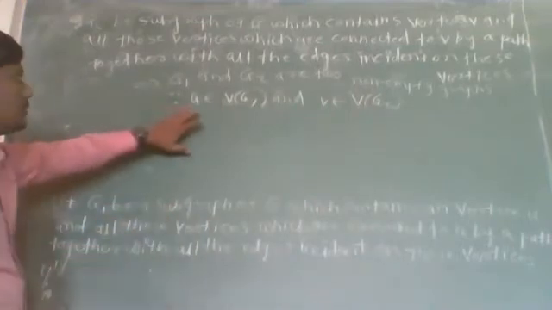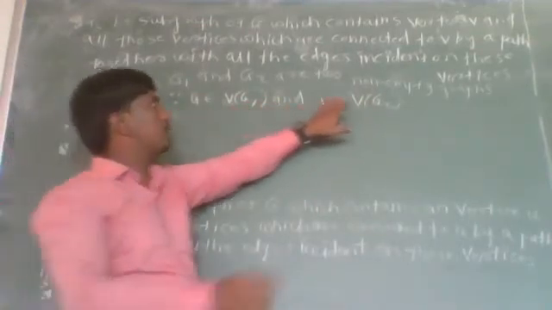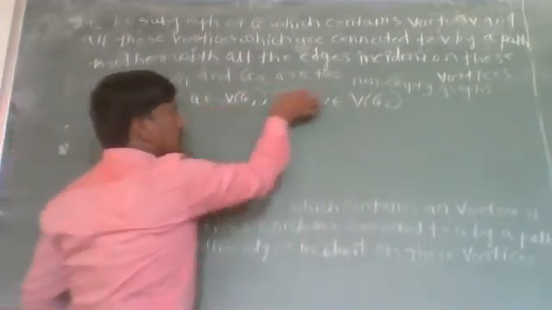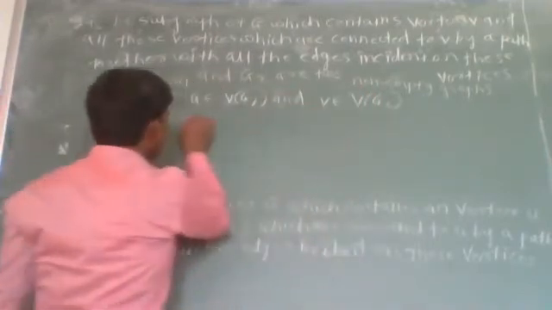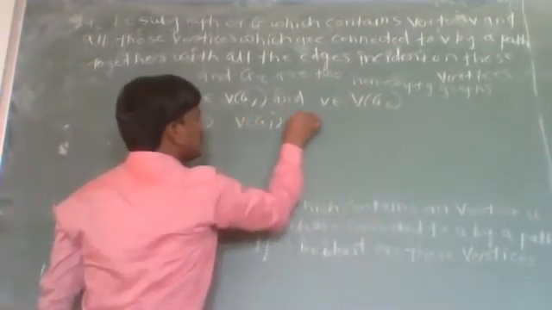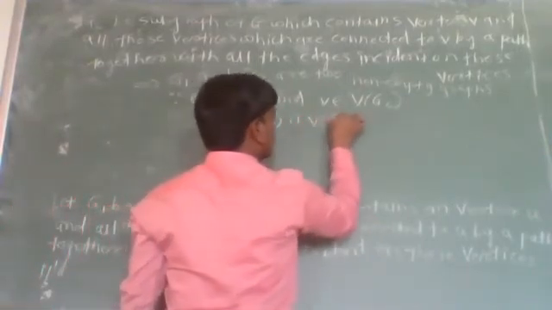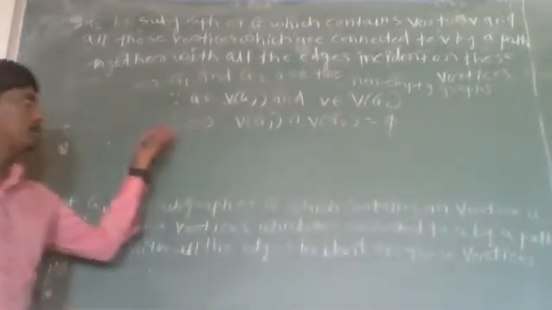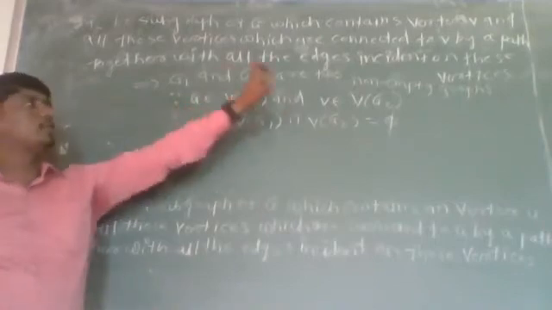Now, as U belongs to the vertex set of G1 and V belongs to the vertex set of G2, there is no common vertex between G1 and G2. That is, the vertex set of G1 intersection the vertex set of G2 will be equal to the empty set, since there is no vertex which is common between G1 and G2.